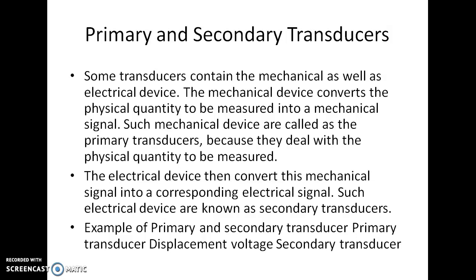This is the primary part or first part of the transducer. Then the electrical device converts the mechanical signal into an electrical signal, which is carried out by some electrical device known as the secondary transducer. An example of primary and secondary transducer is the displacement voltage transducer.